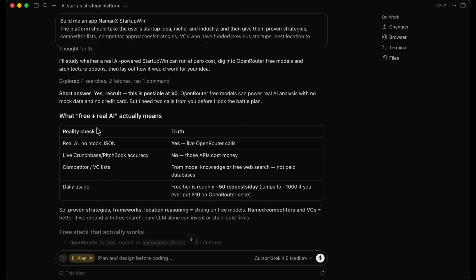All right, so what free plus real AI actually means. Real AI, no mock JSON, yes. Live Crunchbase / PitchBook accuracy, no. Those APIs cost money.